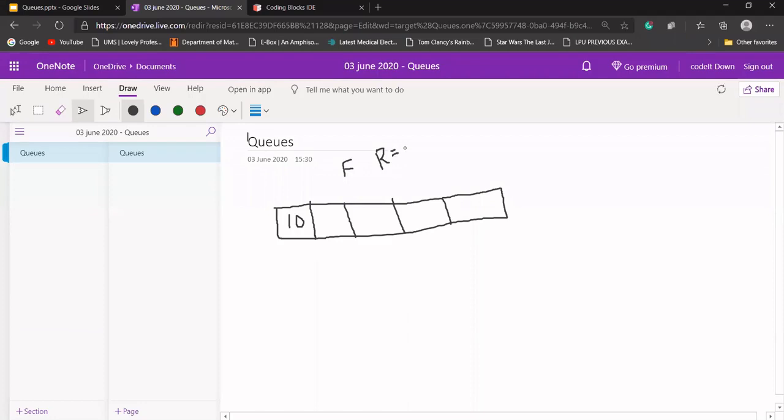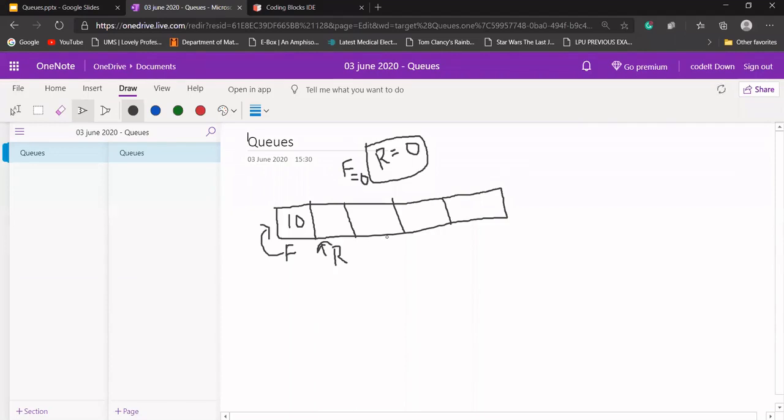In the starting, these will just have value 0. Front will have 0 and rear will have value 0. If there is nothing in our array, means in our queue, it should just add the value at this position, and it should increment r by r plus 1. Now f is pointing to this element, f is just a variable. Now r will be pointing to this index.